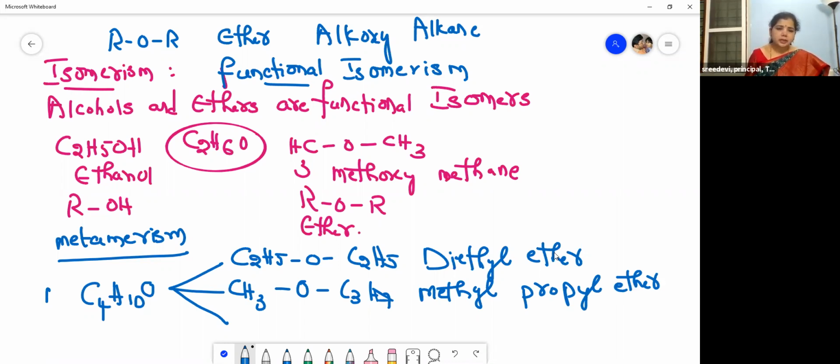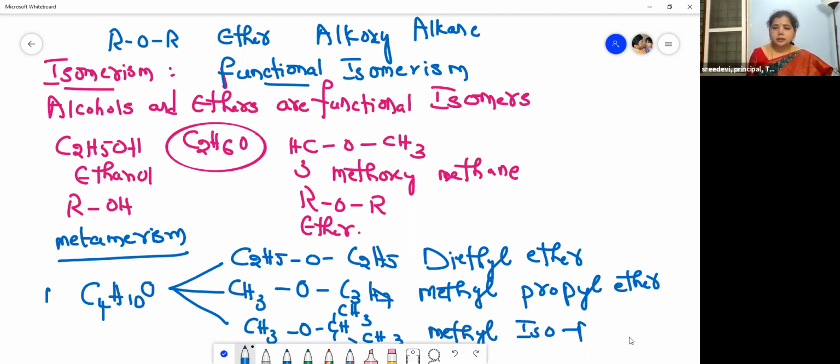So now let me write another compound for the same molecular formula. See, that is a metamer. So CH3O, CH, then CH3, then CH3. So what is this? So this is nothing but methyl isopropyl ether.